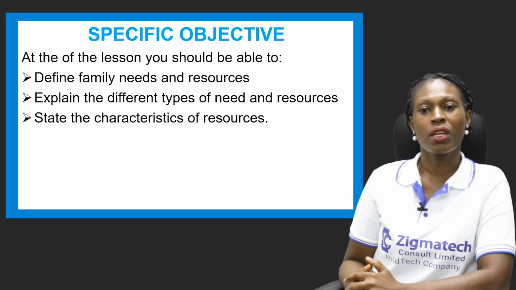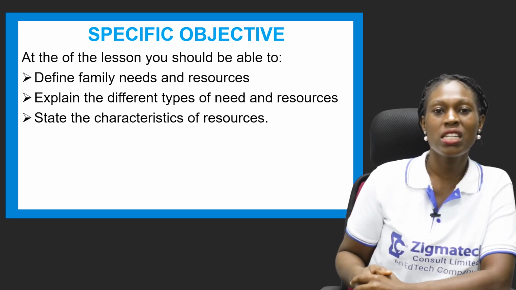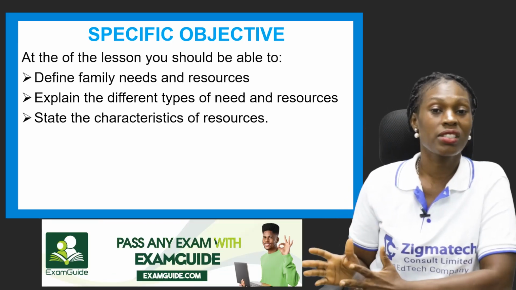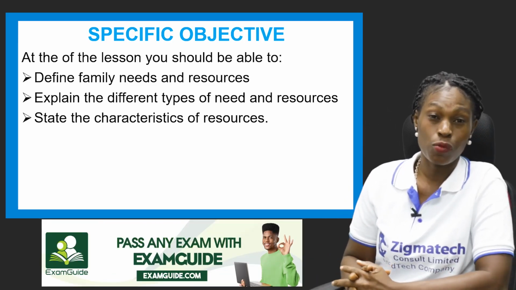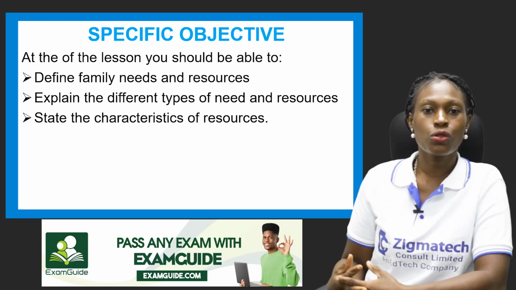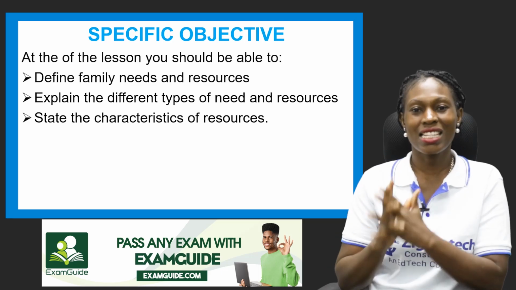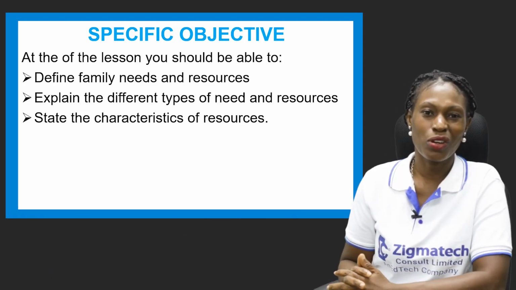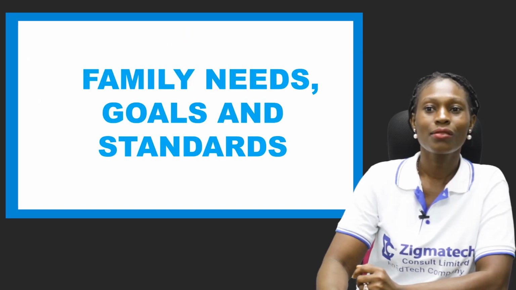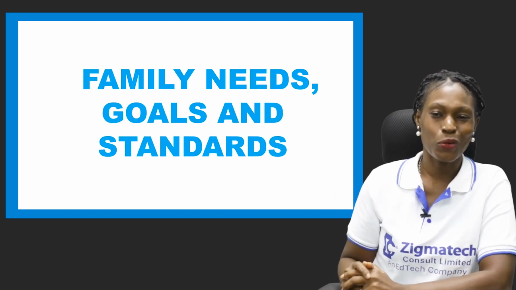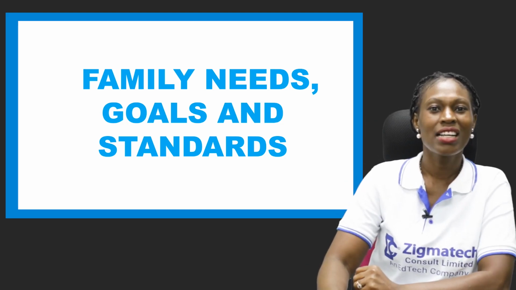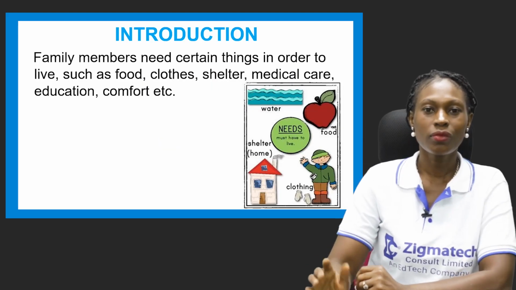Also, you should be able to explain the different types of needs and resources. We have different types of needs when it comes to the family, so you'll be able to explain them and the different resources. And also you'll be able to state the characteristics of the different resources that we have. So we are looking at family needs, goals, and standards.